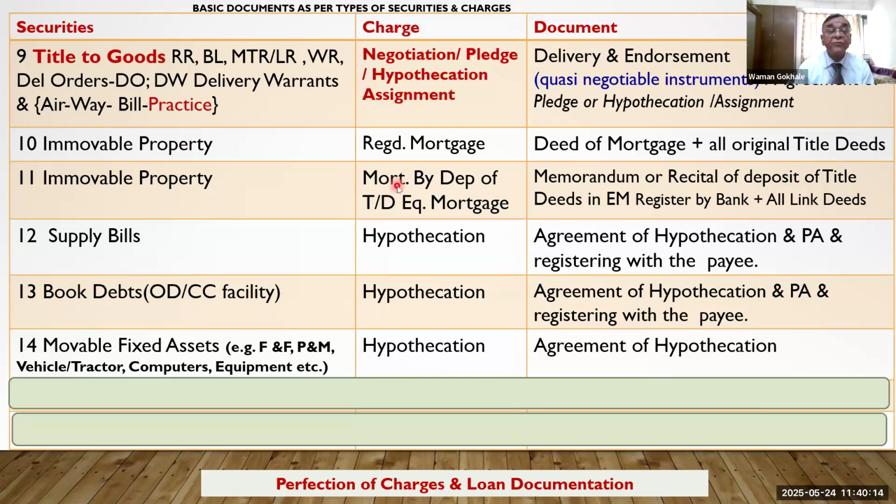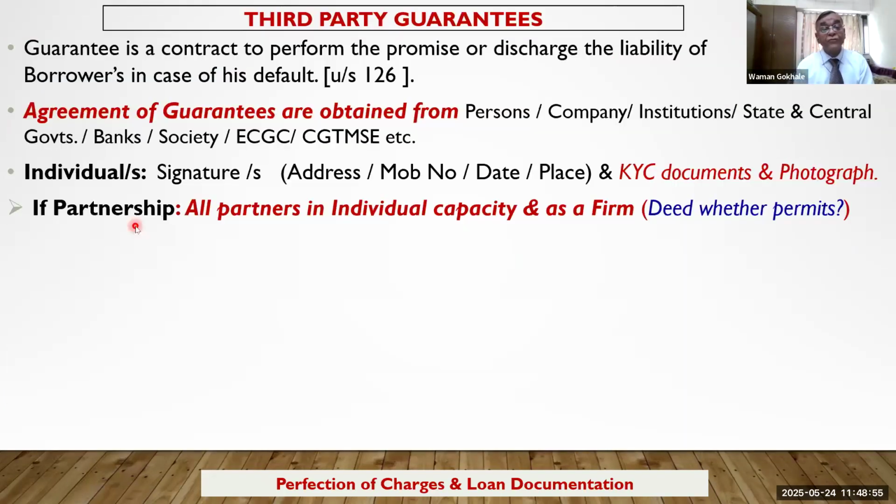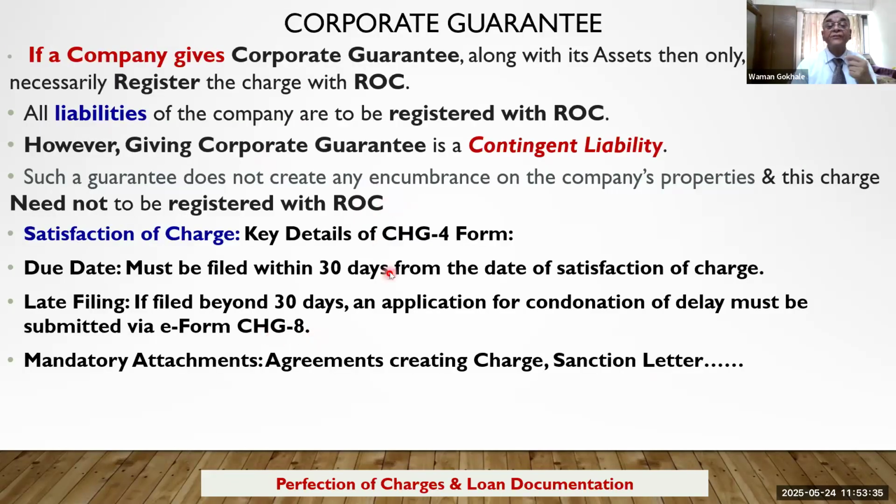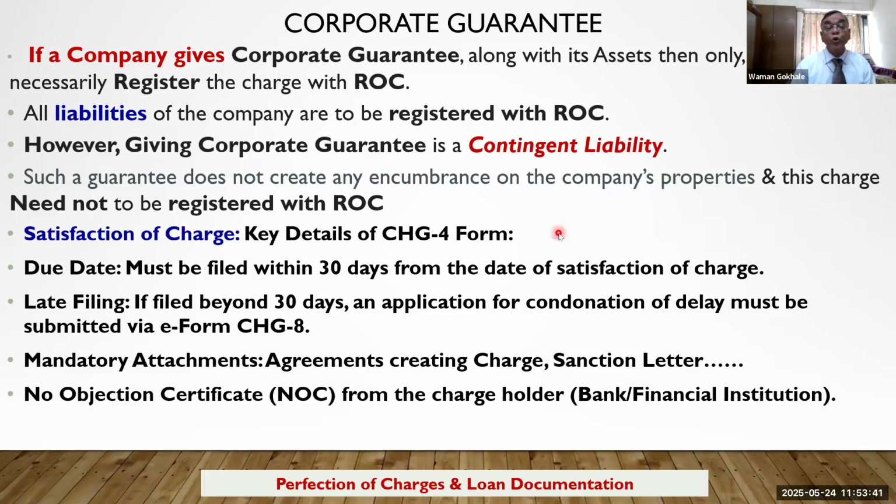Of course, my dear friend, there are different types of mortgages. From one firm to another firm, such types of guarantees are not permitted unless and until it is very clearly written in the deed. Like this, CHG 8, CHG 4, this has to be signed by both banker and the customer, and this has to be filed.